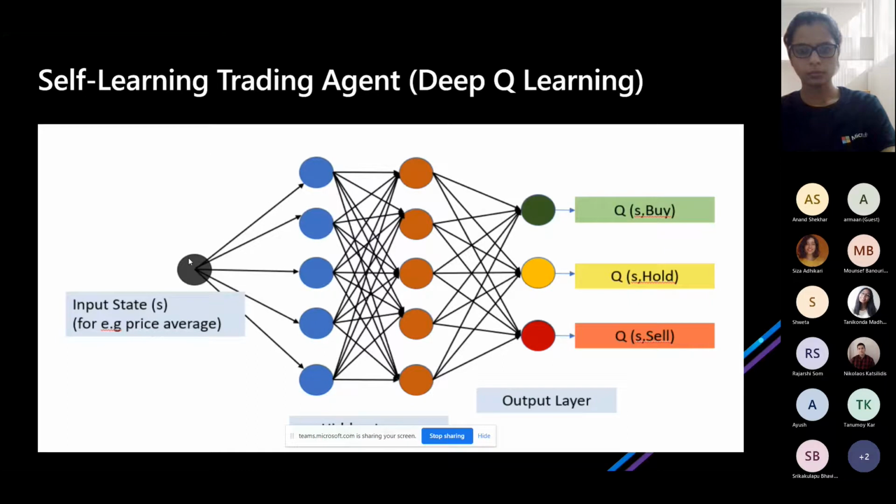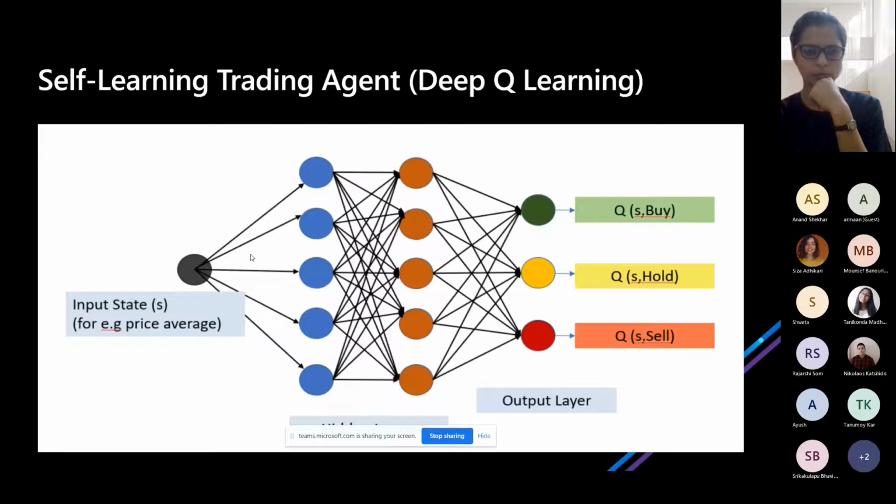We give an input, like the rolling price average, like simple moving average of 5 days, 10 days, 15 days. You can give it the earnings report, the news sentiment index, and n number of other information. Those will be its state. After that, it will have a hidden layer.